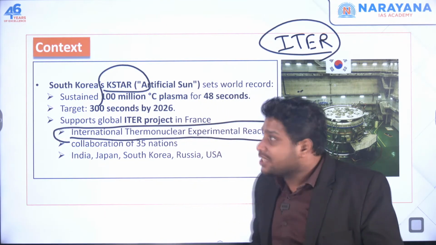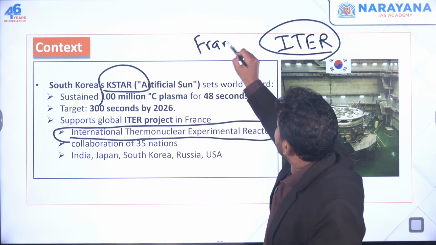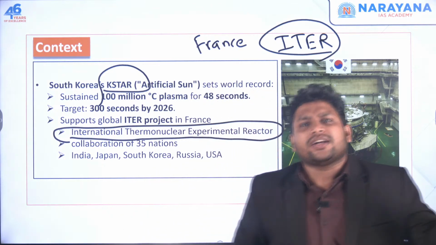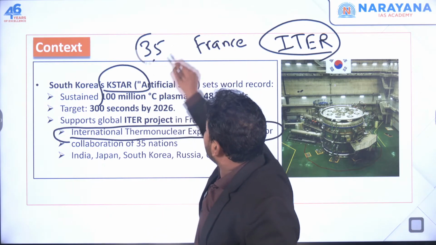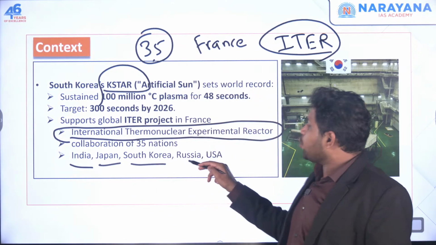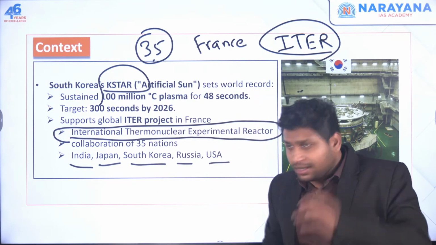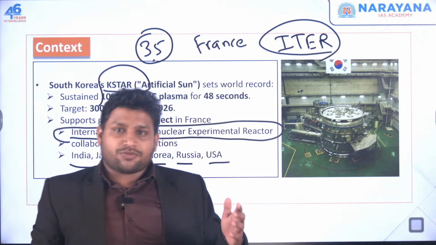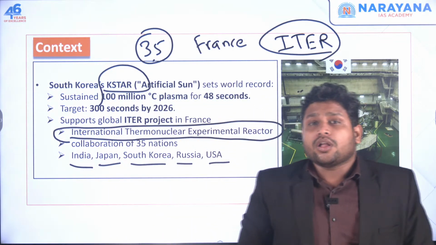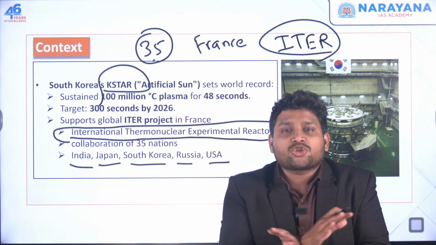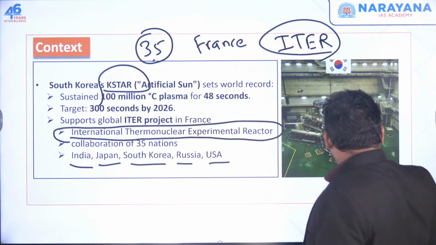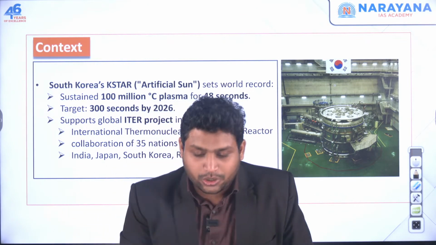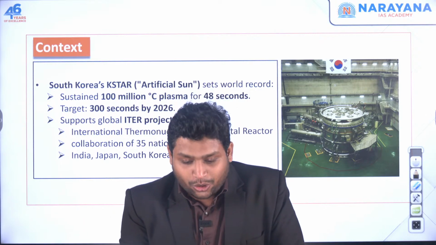Okay, where are we doing this? We are doing this in France. So in southern France, there is a facility where all this is happening. And there are so many countries involved. Total 35 countries are part of it. It includes India, Japan, South Korea, Russia, USA, even China. Even China is part of it. So 35 countries. If this project becomes successful, we are still working on it, if it becomes successful, the problem of energy will be sorted out completely, because we will get enough energy from such a device. Is this clear? Nuclear fusion and this tokamak technology.